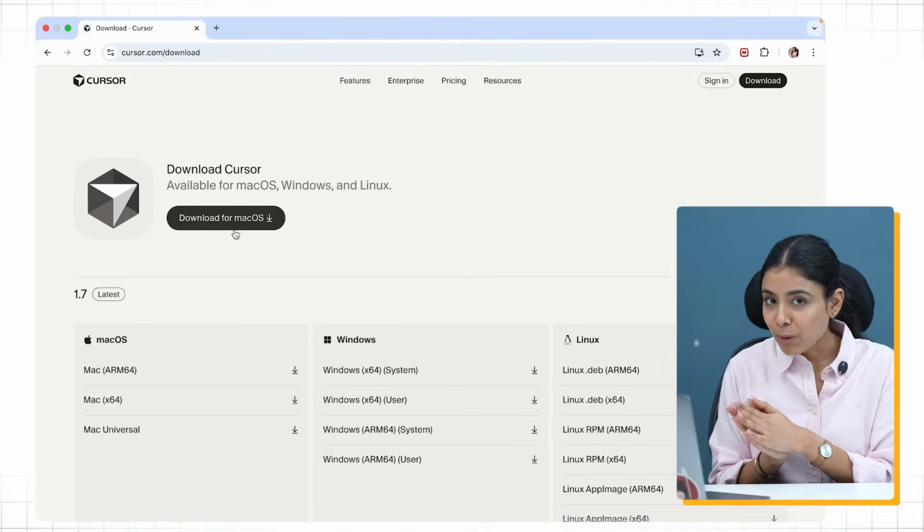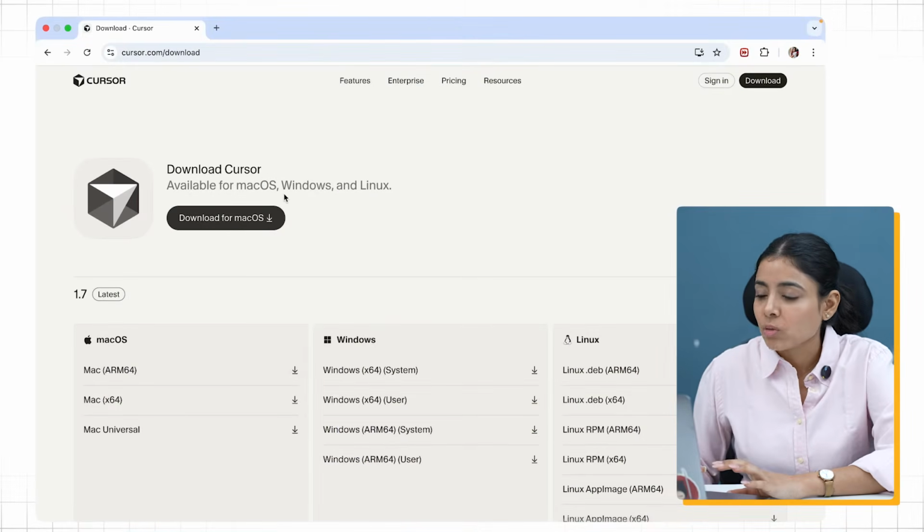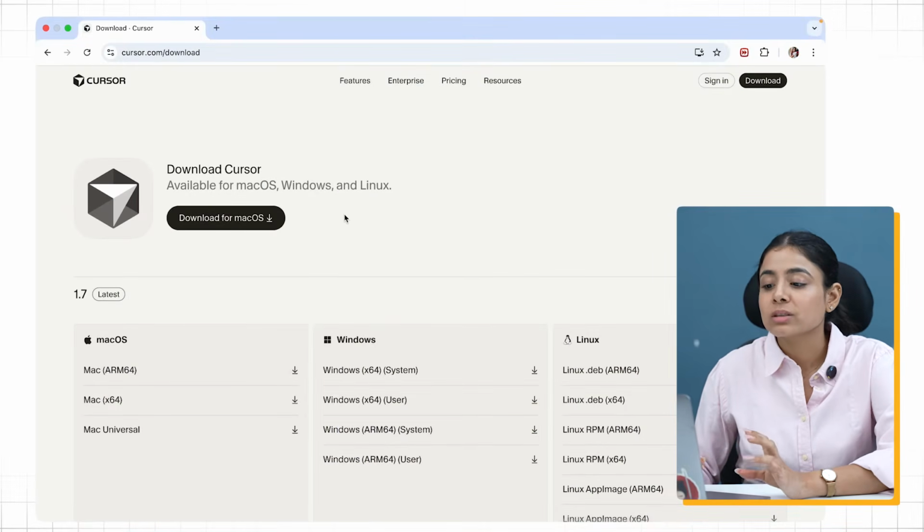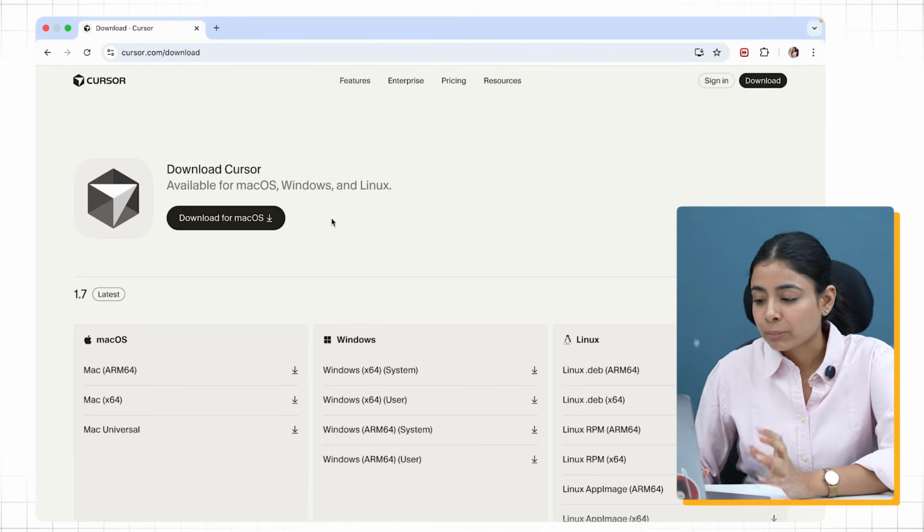Now I will show you how to build 2 projects so that you understand how you can also start. And for this tutorial I'll be using Cursor. So step 1 is go to cursor.com/download and download Cursor for your laptop or desktop.